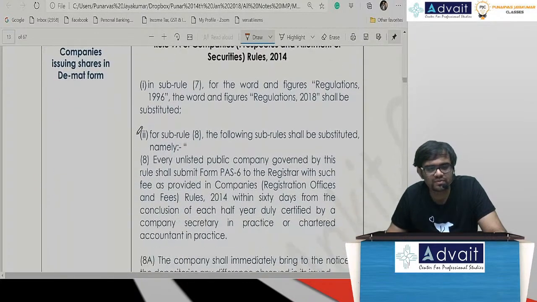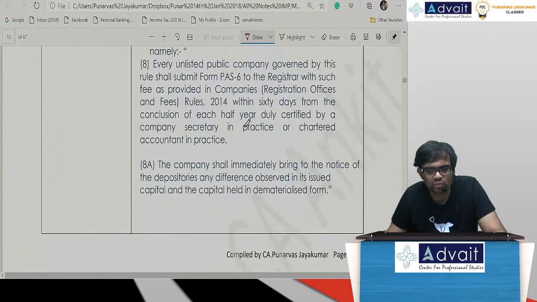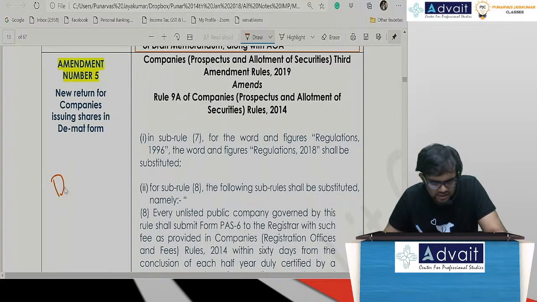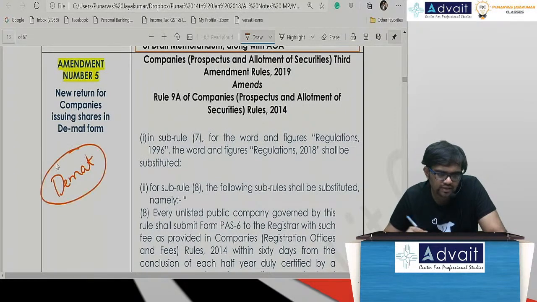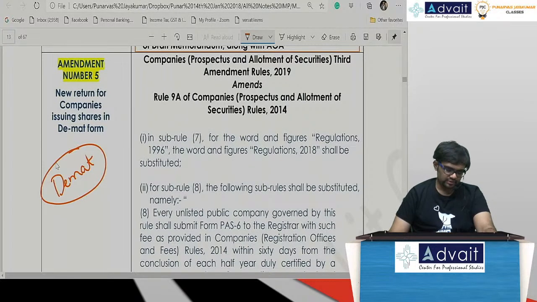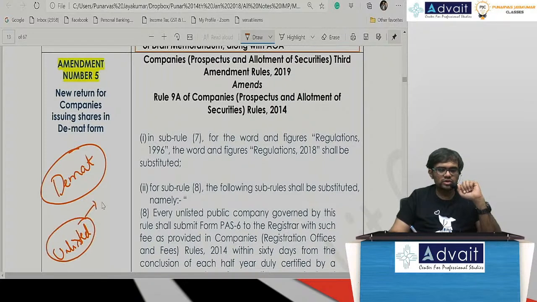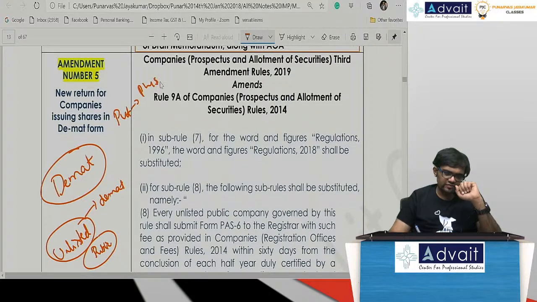Now as far as amendment number 5, it's very simple. We know that all listed companies should have their shares in dematerialized format, which means no physical shares are there anymore. This has also been extended to unlisted companies now. Certain unlisted companies also should go for demat. Unlisted public companies, that is. Only private companies are allowed to have physical share certificates and all those things. This also will become demat very soon.